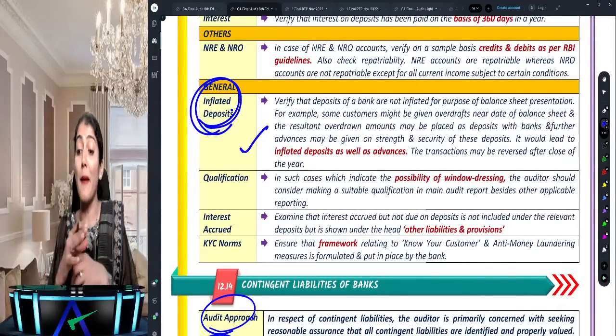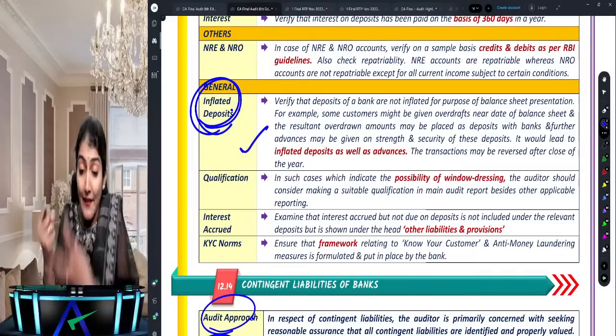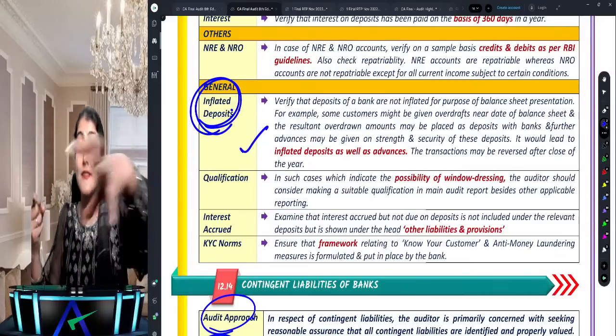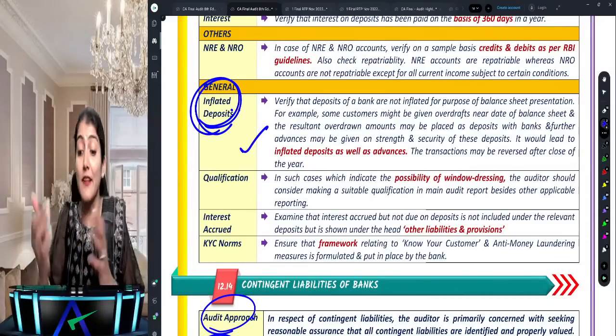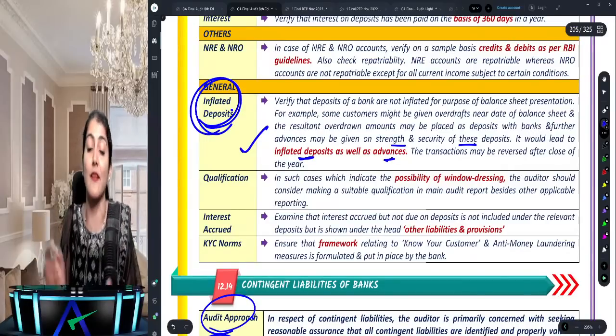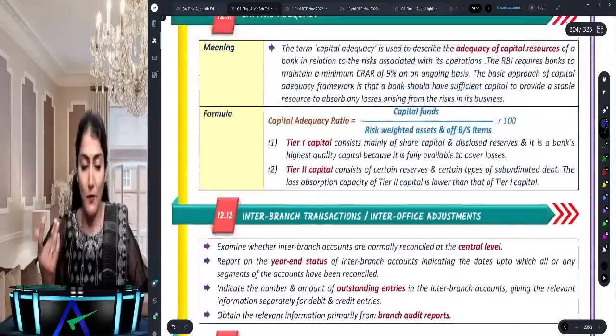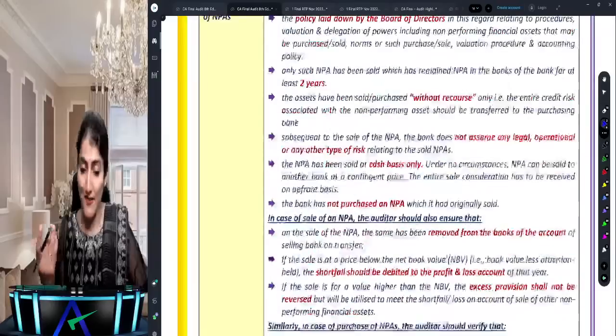The deposits of a bank are not inflated. Some customers might be given overdrafts near the balance sheet date, and the resultant overdrawn amount may be placed as deposits with the bank, and further advances may be given on the strength and security of those deposits. It will lead to inflated deposits as well as advances, right? So that's an important inflated deposits question, which probably you could have missed out.